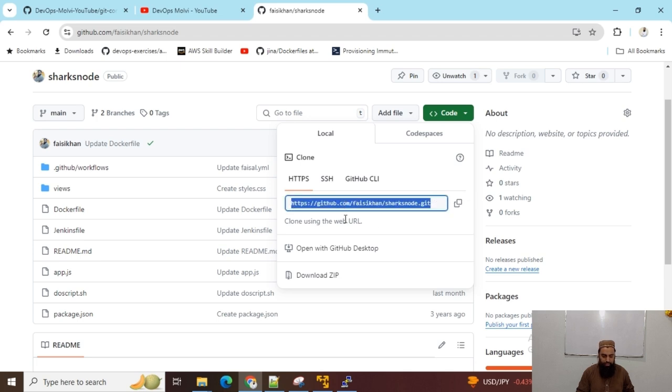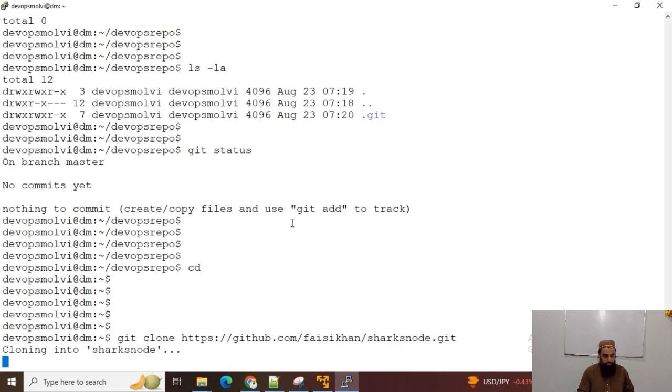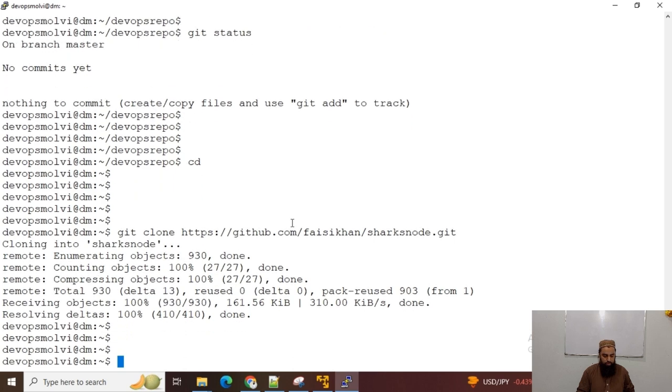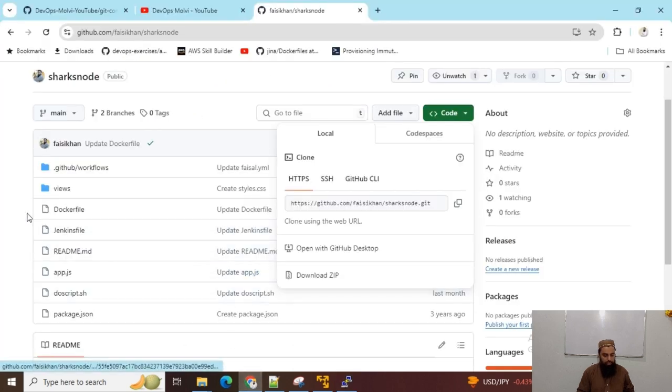Okay, and I will use git clone and the repository URL. Now you can see we have downloaded the full repository from our GitHub on to our local VM.